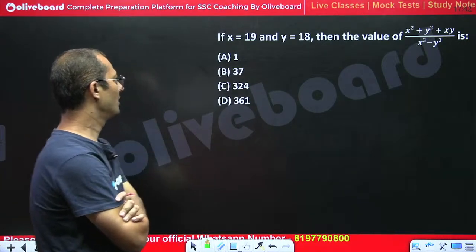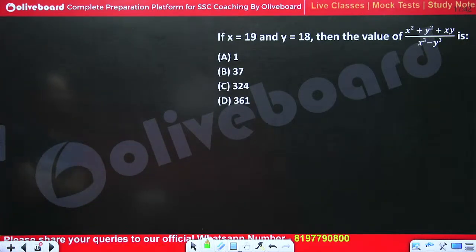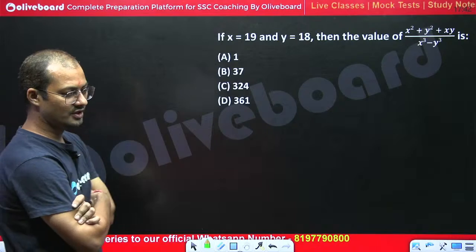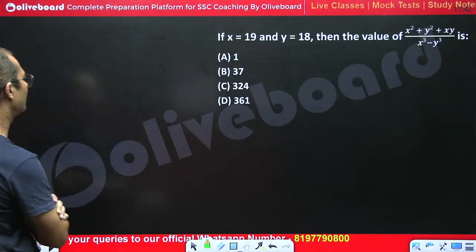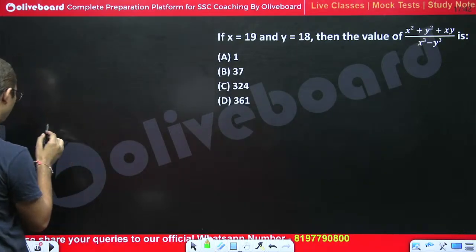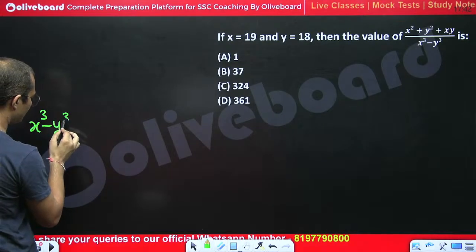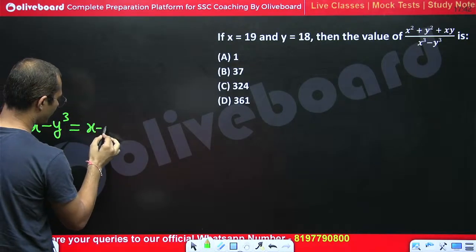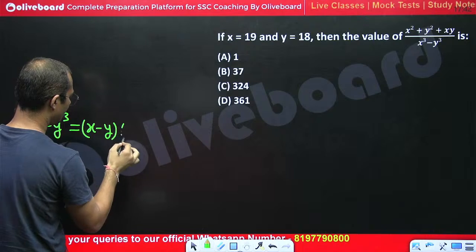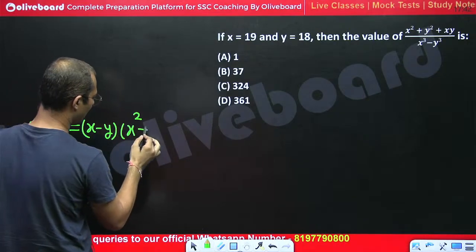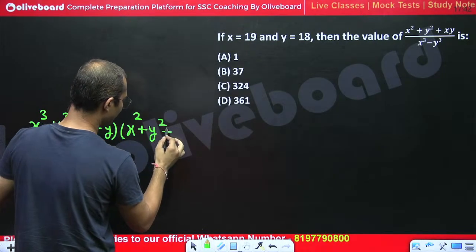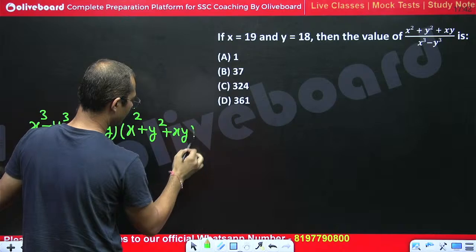What is the answer for this question? Do we know the formula of x cubed minus y cubed? Everyone knows that x cubed minus y cubed is equal to (x minus y) bracket x square plus y square plus xy.